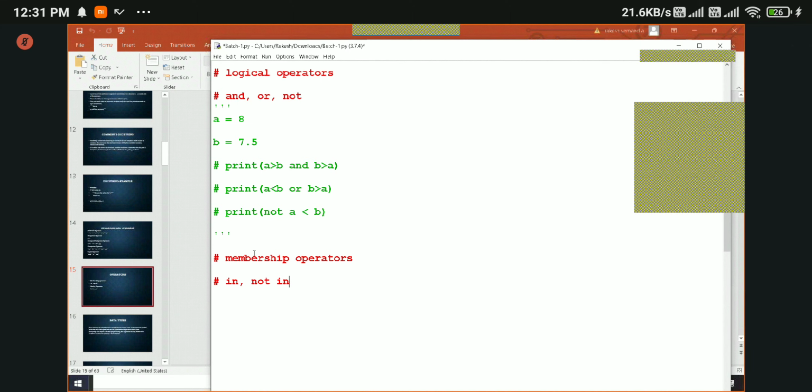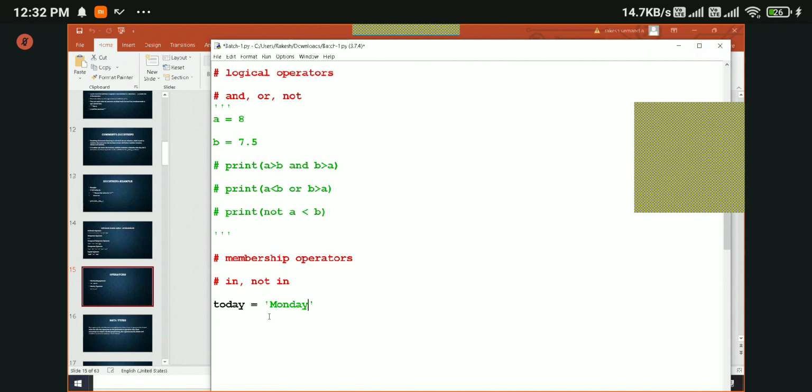We use in operator to check whether a particular value is present in a particular variable. Okay, let's say today is a variable that has a value of Monday.